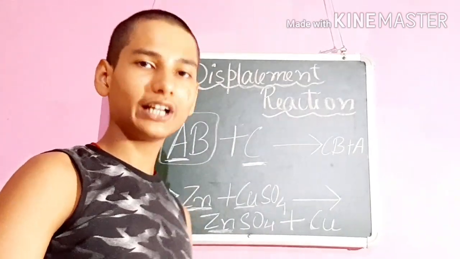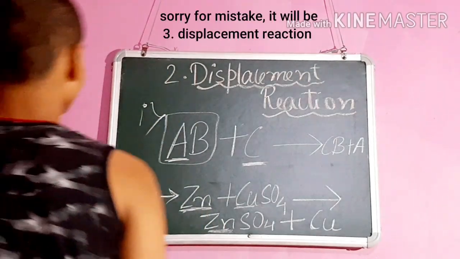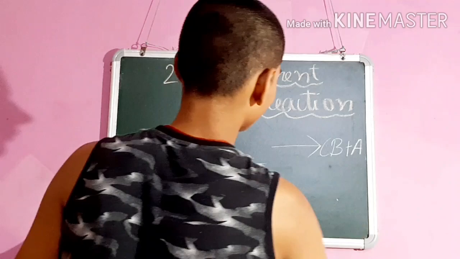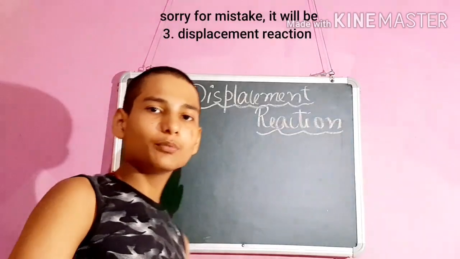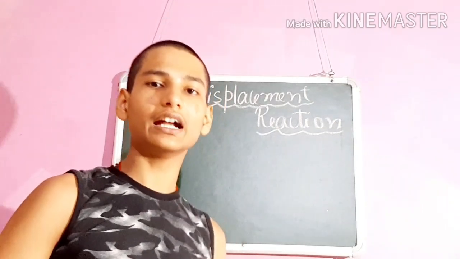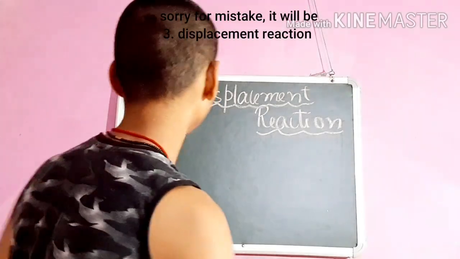So we move on to the second property of displacement reaction. The second property says a metal more reactive than hydrogen displaces hydrogen gas from acid.